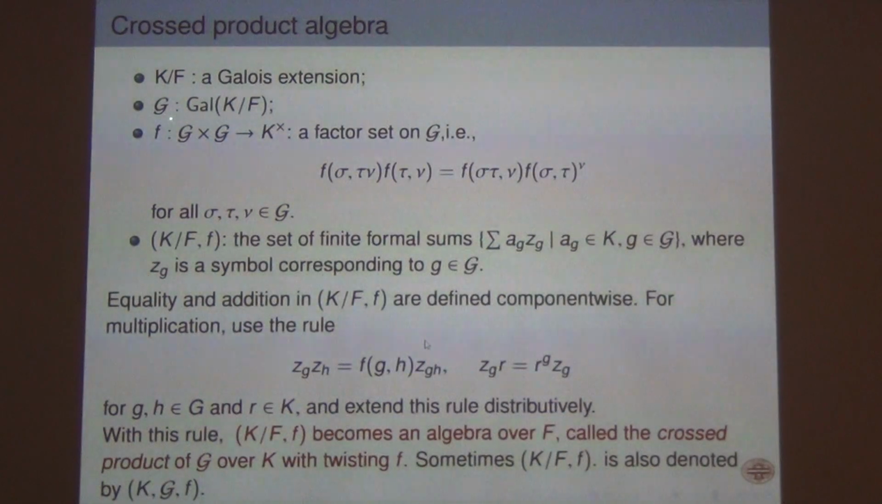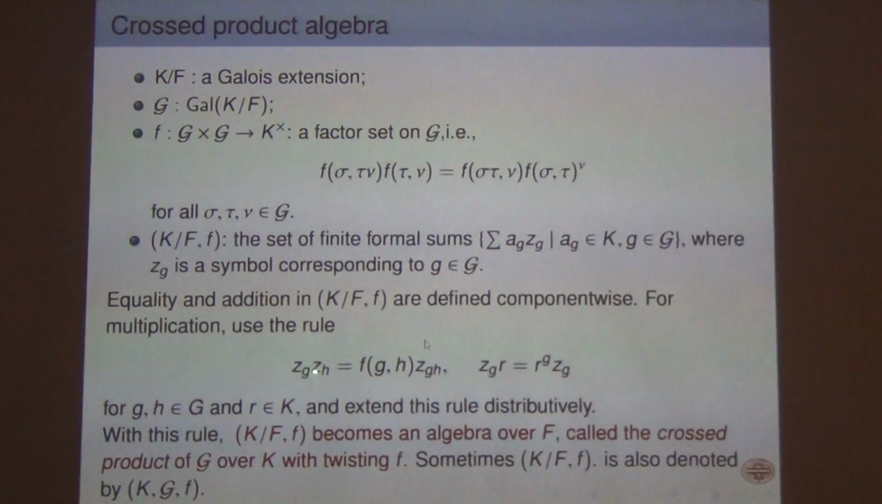Now this is my group, this is my group G, the Galois group of K over F. Take K linear combinations of elements of G, not elements of G actually. For each group element, you just take a variable, say a variable Z_g, and take K linear combinations of the Z_g. Z_g is one variable associated with every element of the Galois group. Now you can add them componentwise, but how do you multiply Z_g and Z_h?